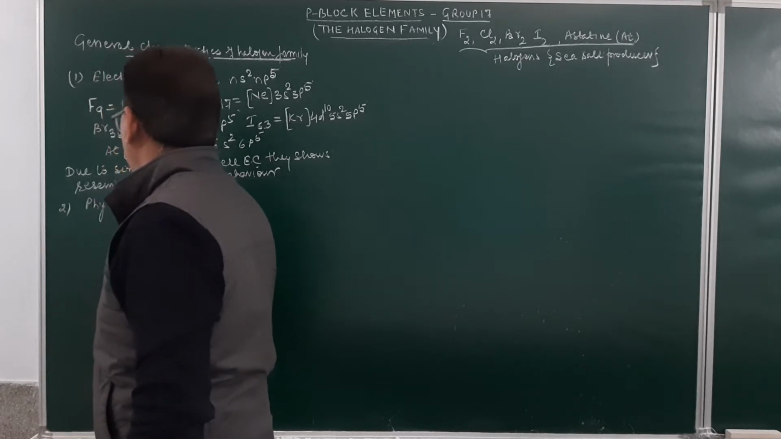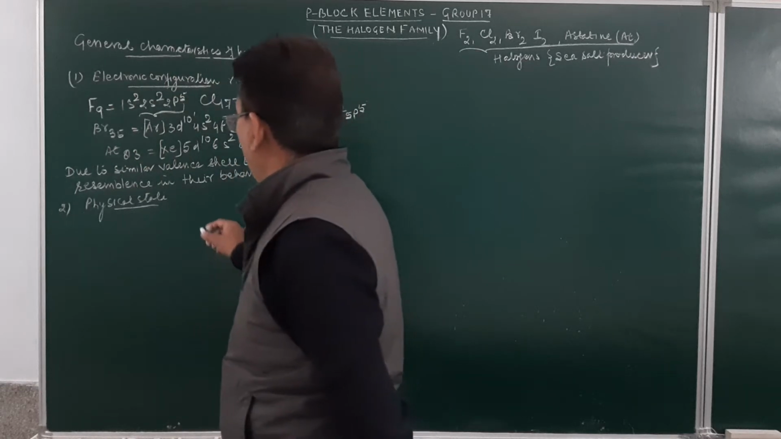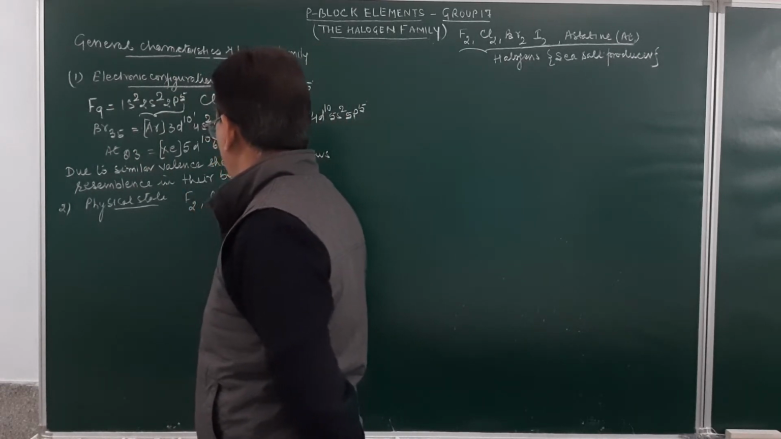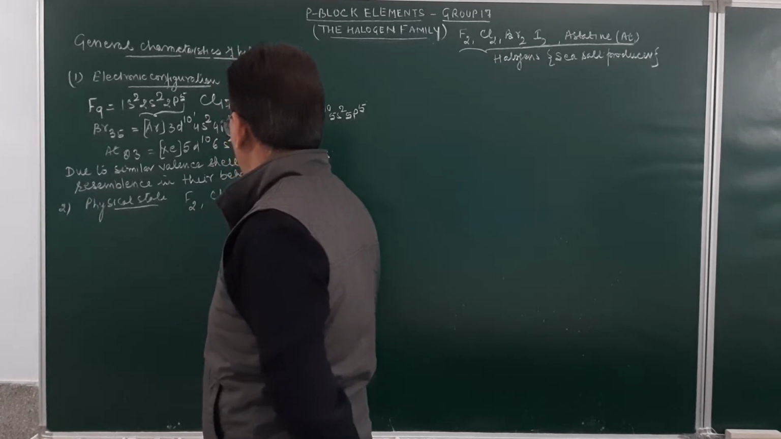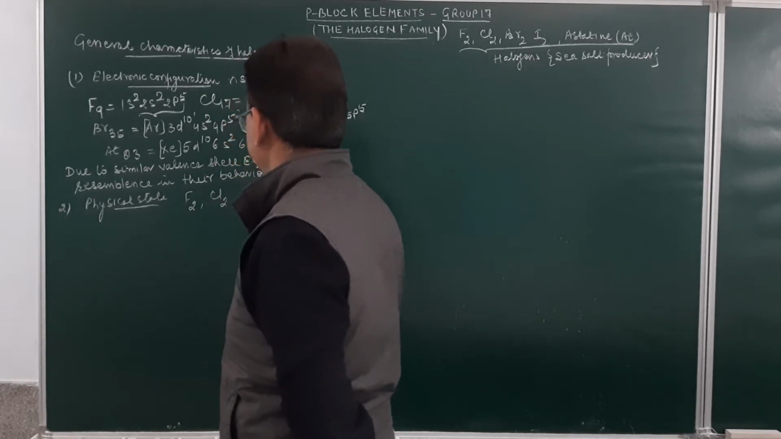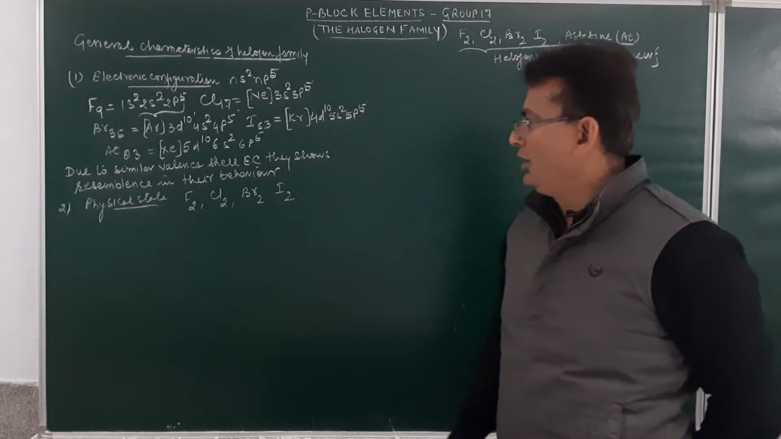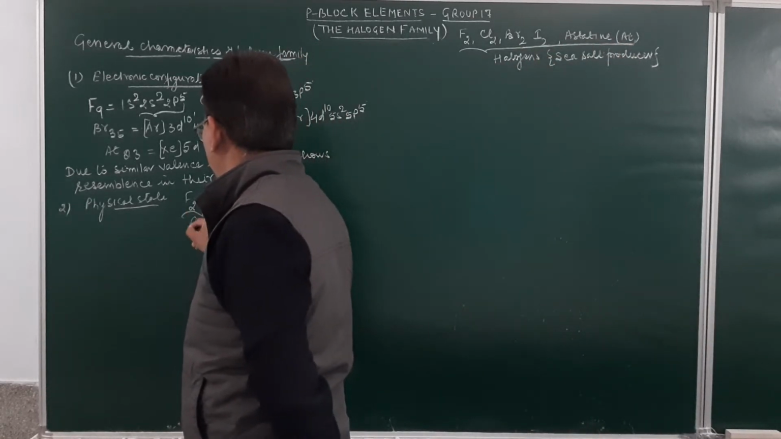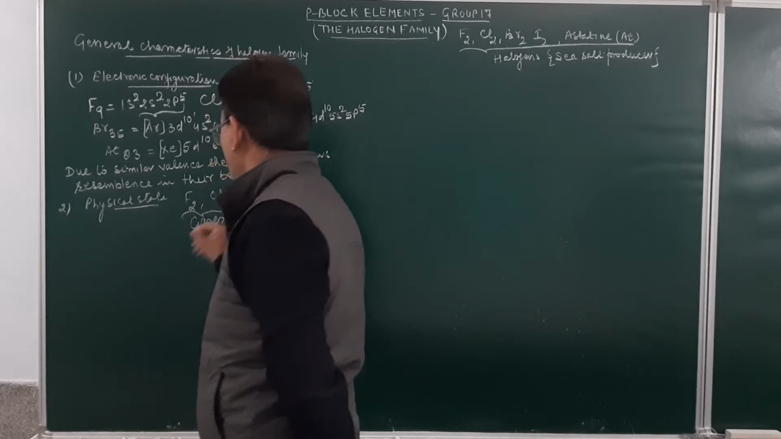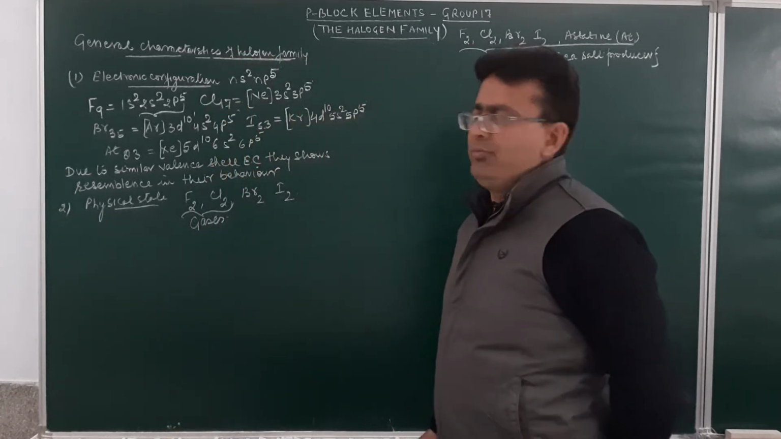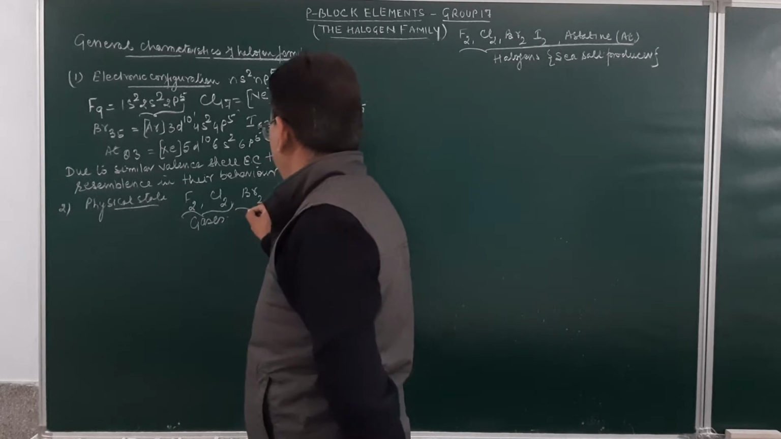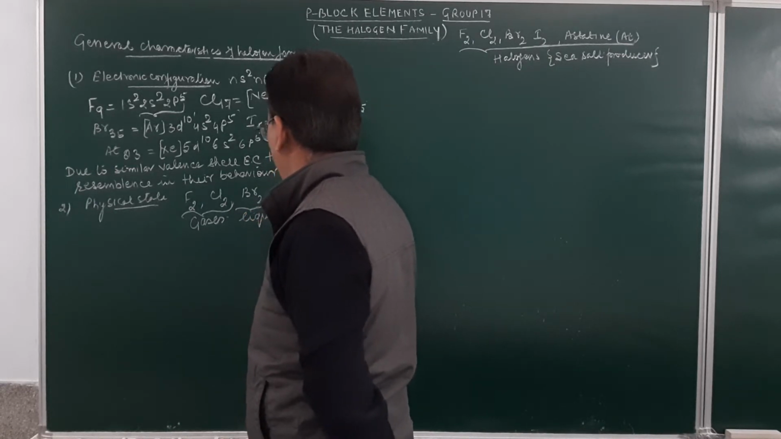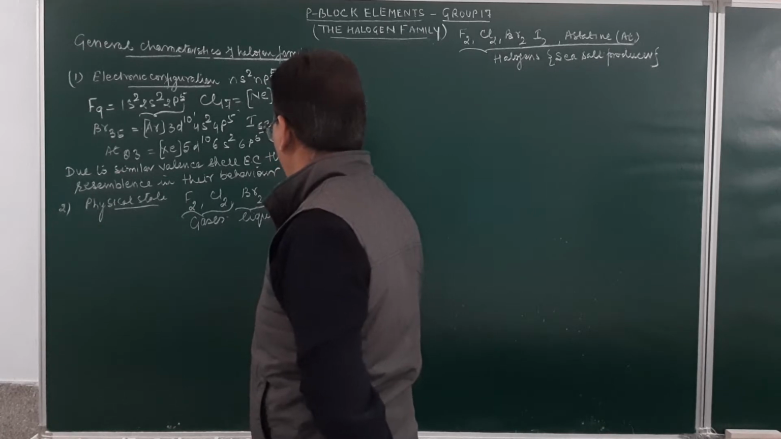Now, students, as far as physical state is concerned, we have fluorine, then chlorine, then bromine, and then iodine. See very carefully. Fluorine and chlorine are gases. Bromine is a liquid and iodine is a solid.